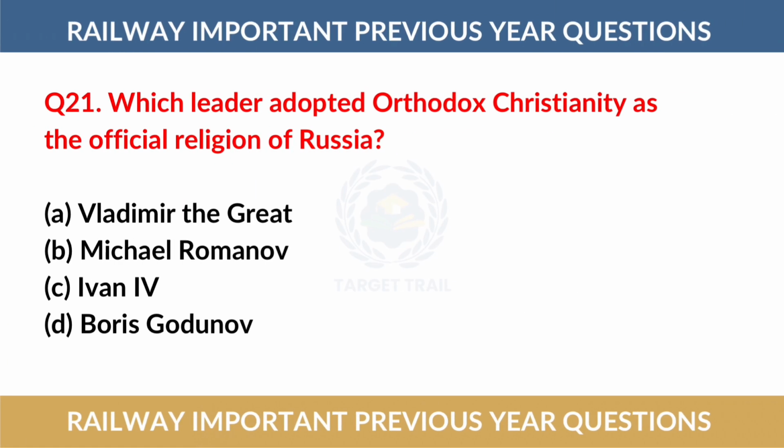Question number 21. Which leader adopted Orthodox Christianity as the official religion of Russia? The correct answer is option number A, Vladimir the Great.